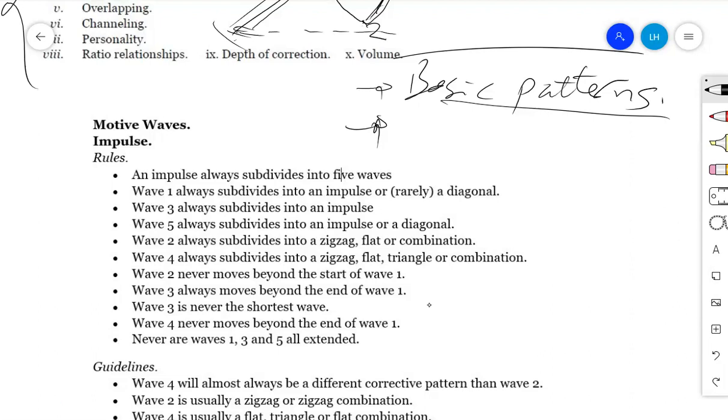I mean the guidelines and the rules. And then we have what we call the variations. Variations, actually, we can see them when we take triangles into consideration. You may have a triangle, but sometimes it can be a contracting triangle, sometimes an expanding triangle, or sometimes a descending triangle or an ascending triangle. Those are what we call the variations. Those triangles, with all of those variations, have their own rules and their own guidelines.